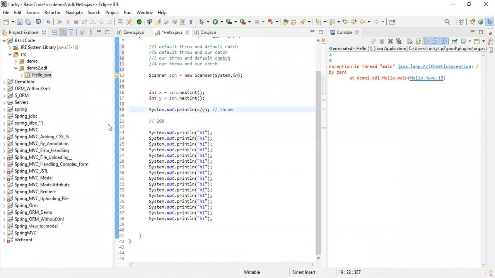There are two ways: try catch and throws. How to handle your exception? We have two ways, try catch and throws. So first of all, let's do try catch.